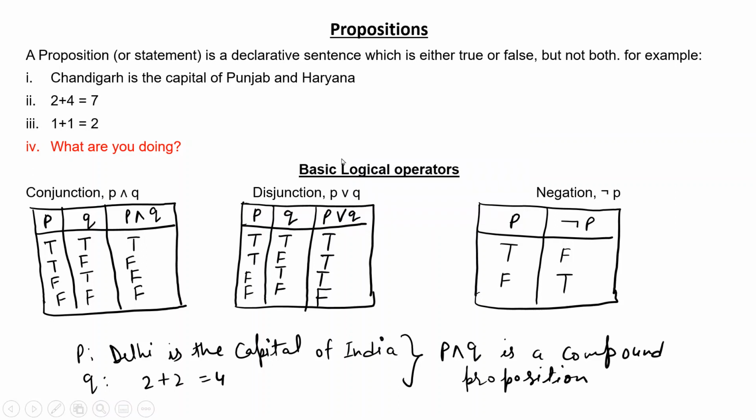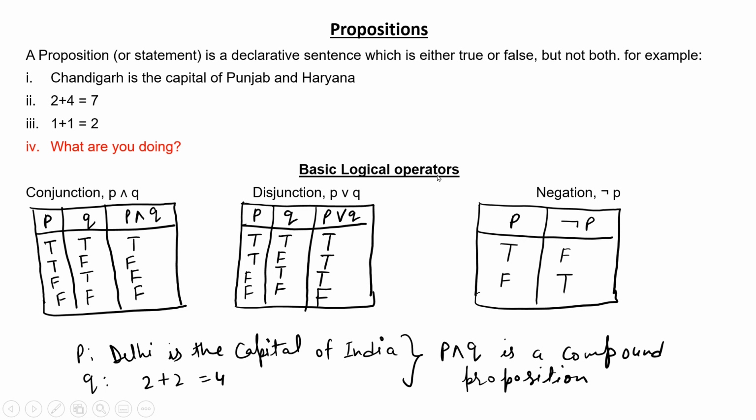Hello everyone, we are going to discuss propositions. A propositional statement is a declarative sentence which is either true or false but not both. For example, Chandigarh is the capital of Punjab and Haryana, which is a true statement or proposition. 2 plus 4 equals 7 is a false proposition. 1 plus 1 equals 2 is a true proposition. But "what are you doing" is not a proposition or statement because it's a question.